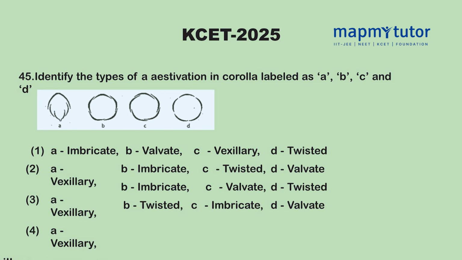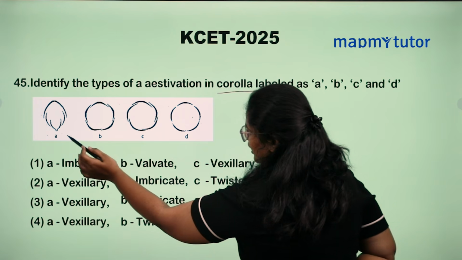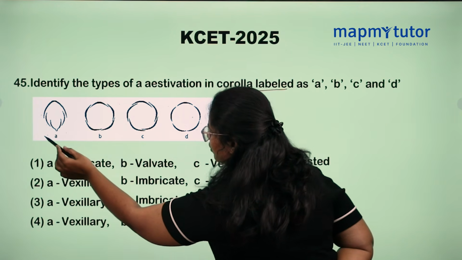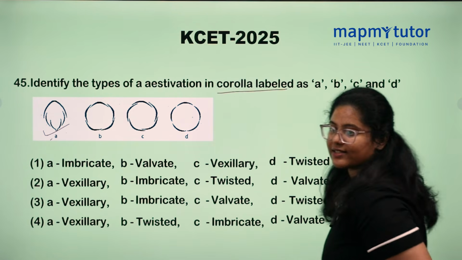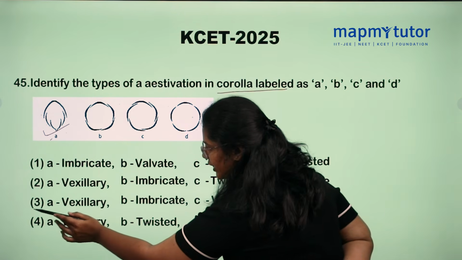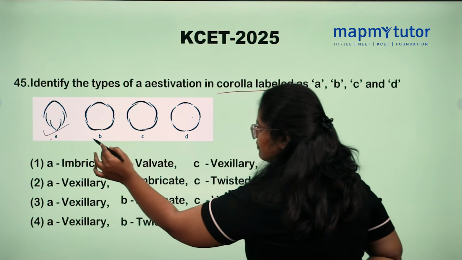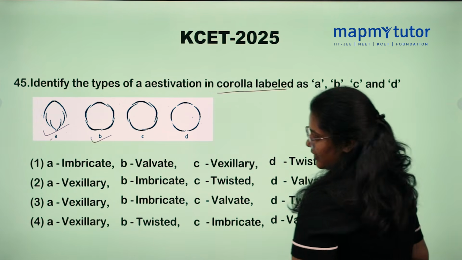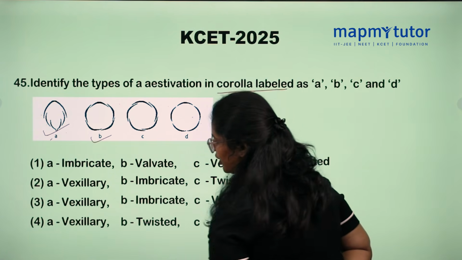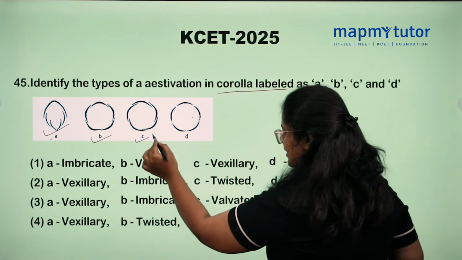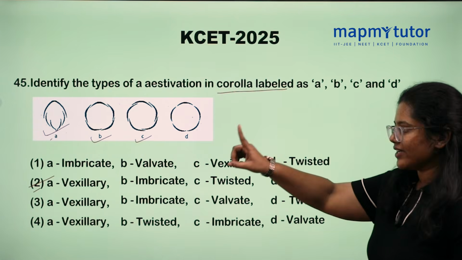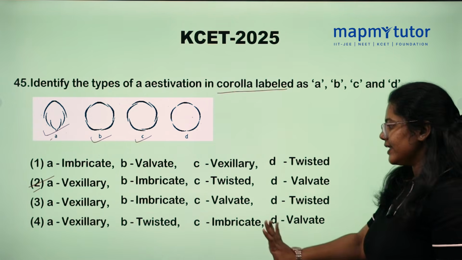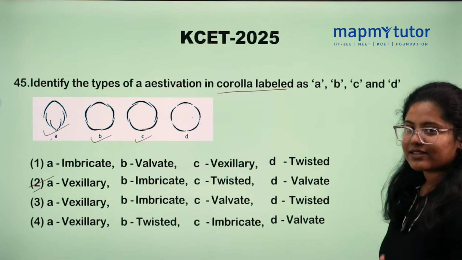Identify the type of aestivation in corolla labeled as A, B, C, and D. What are the options here? So, A is vexillary aestivation. So, it might be option 2, 3, or 4. Next, B, the diagram is imbricate. So, the option can be 2 or 3. Later, C is twisted. So, obviously, option 2 is true here. A is vexillary, B is imbricate, C is twisted, and D is valvate aestivation.